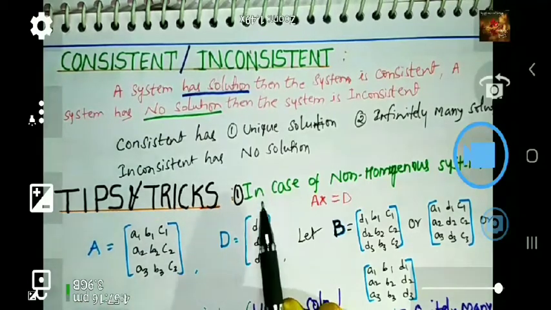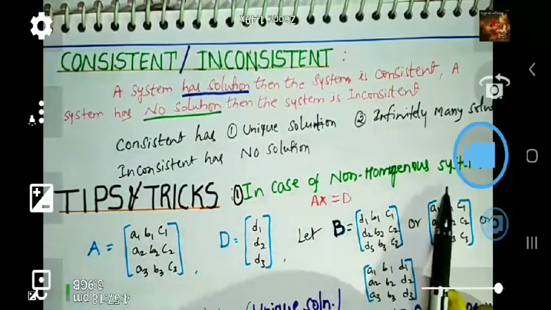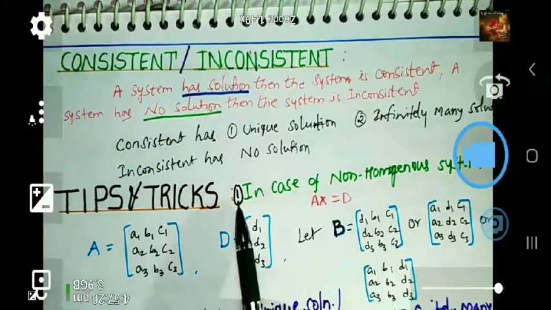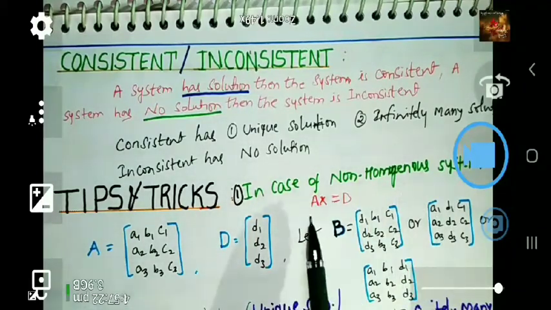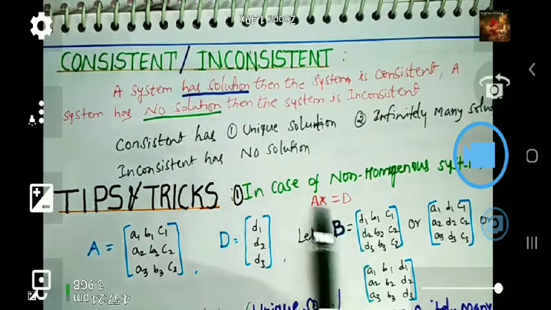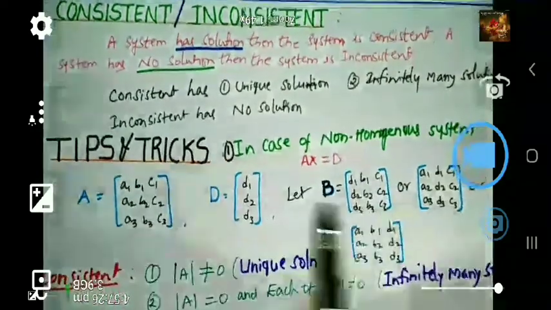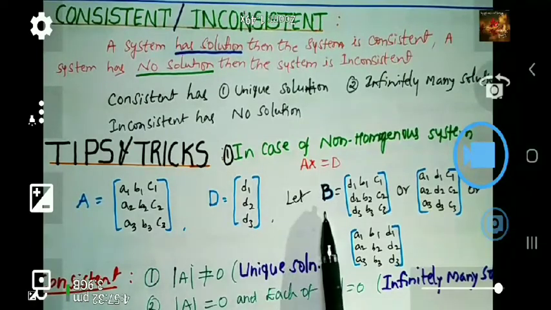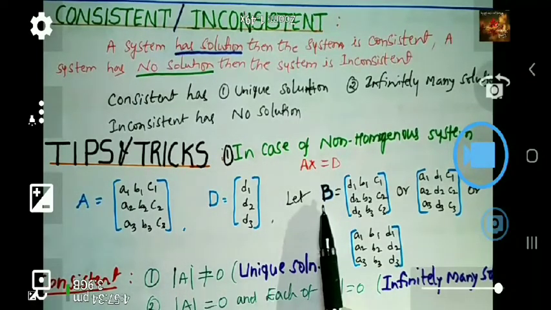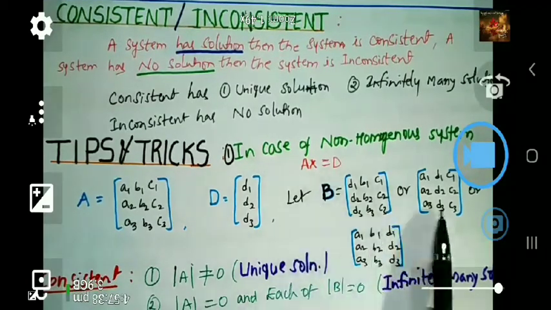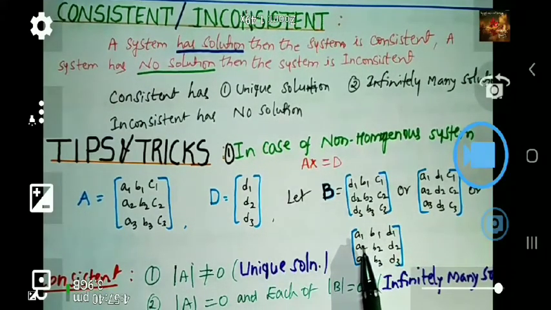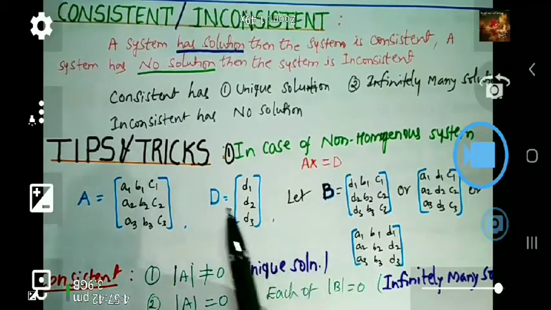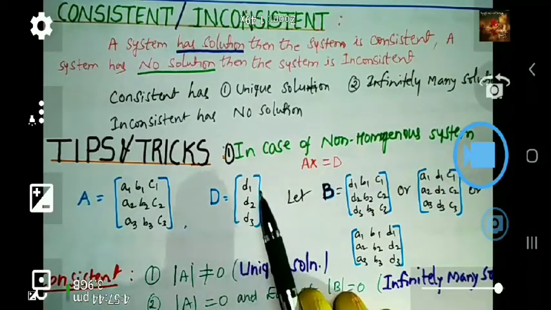First of all, in case of non-homogeneous, we have to discuss. You know what non-homogeneous is in matrix form: Ax equals D. Already explained to you where A is what and D is what. And here one more matrix you have to choose, which I have taken as the letter B. In this matrix there will be three types you can choose. How can you choose? D is already explained to you, the column matrix D1, D2, D3.